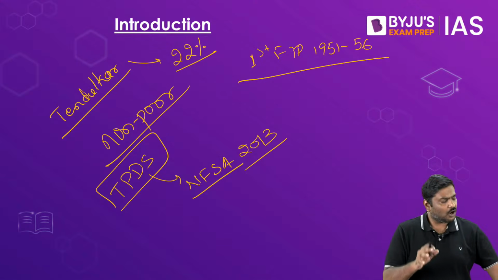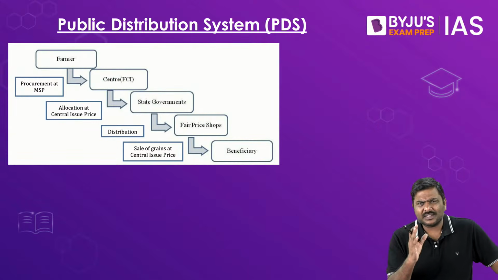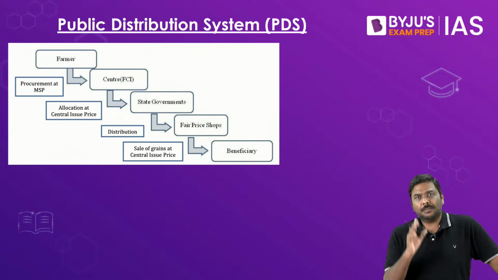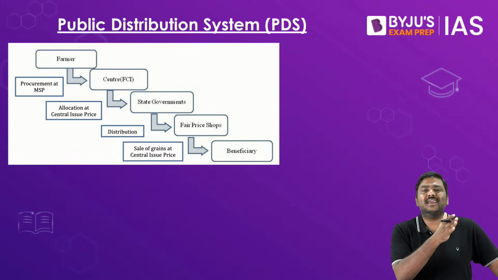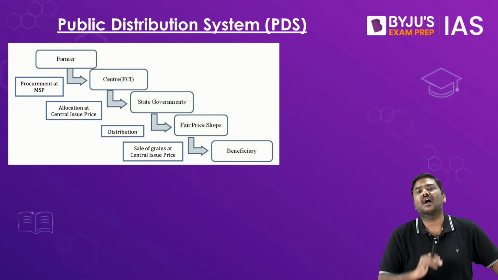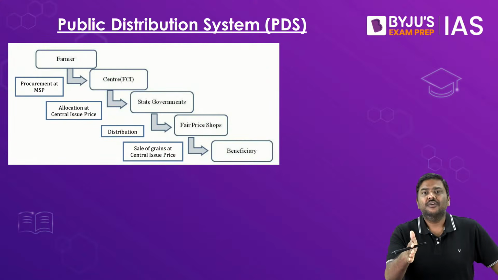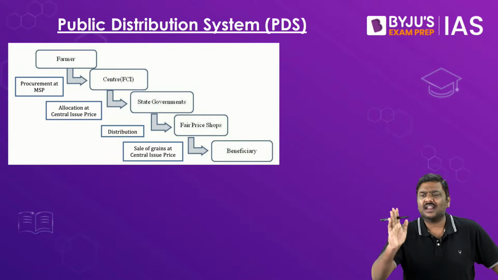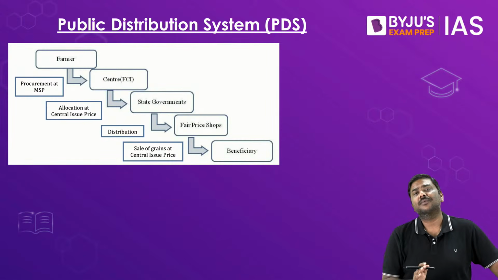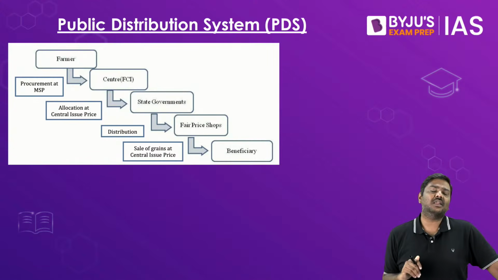But whenever you talk about the public distribution system, what does it actually represent? The public distribution system is a system which has been put in place by the government, under which we procure food grains and ensure that these food grains are available to the beneficiaries, to the consumers in the market.